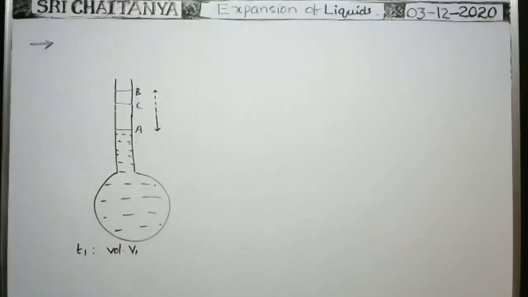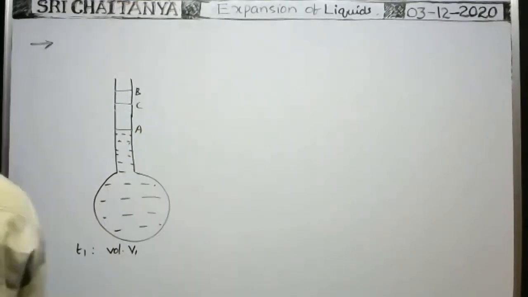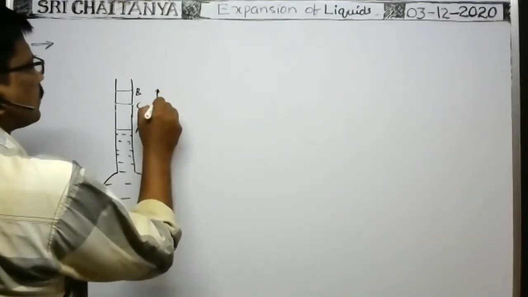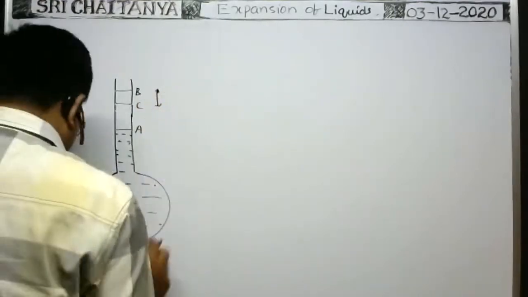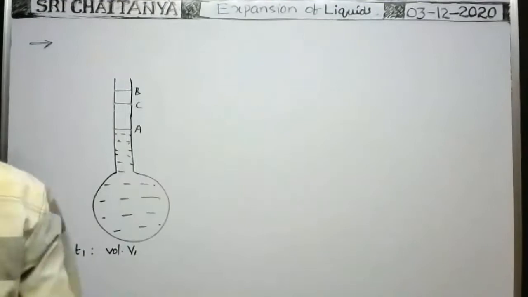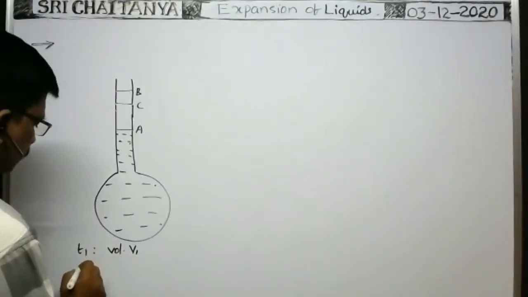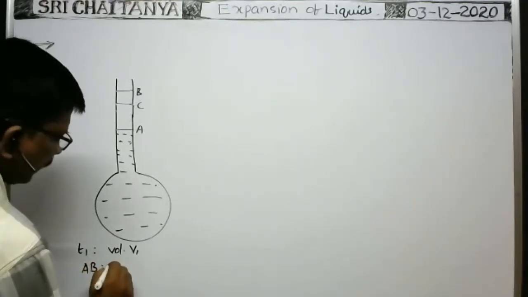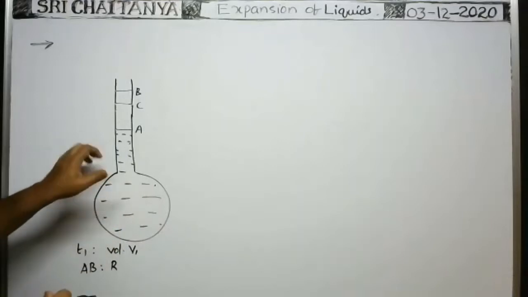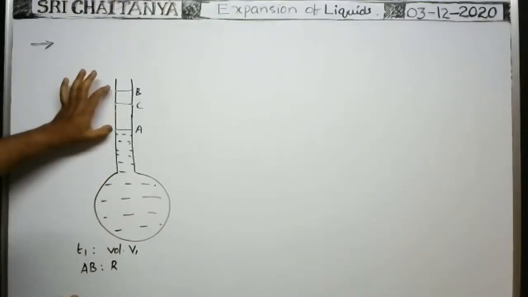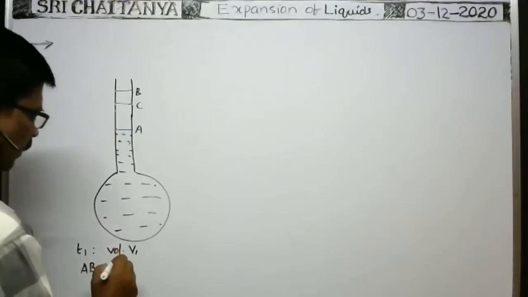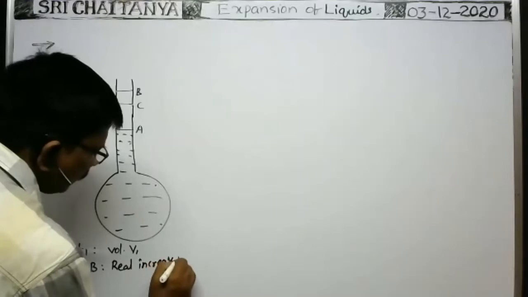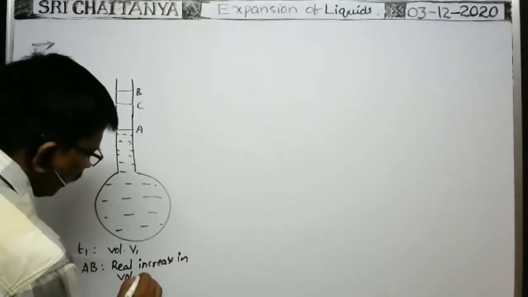Okay. So here, you see, B to C represents expansion of vessel. Okay, here I will write clearly. A to B. AB represents real increase in volume. And actually, whenever there is no expansion of the vessel, the liquid level rises from A to B, and that is the real increase in volume of the liquid. Real expansion of liquid or real increase in volume of liquid.